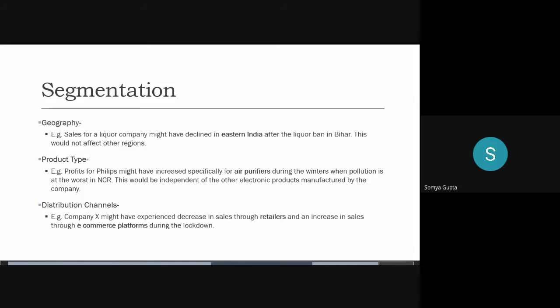Okay, so I was saying that segmentation sort of focuses on everything that's happening in the company right now. It's not looking at external factors as such. It's more of what is in the company and how the company is functioning. You're looking at how they keep the data. What you're looking at in the value chain is particularly what the competitors and the customers are doing. So at that point we're looking at external factors also. I hope that clears your doubt. Okay, cool. So if there are no more, we'll continue.